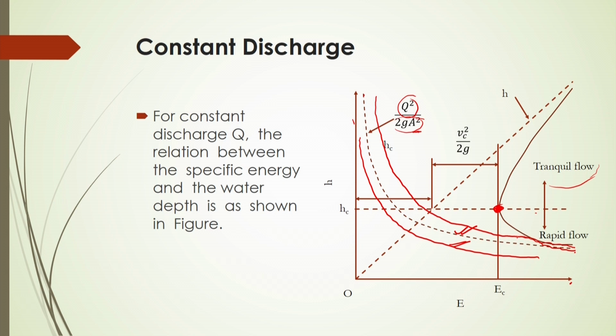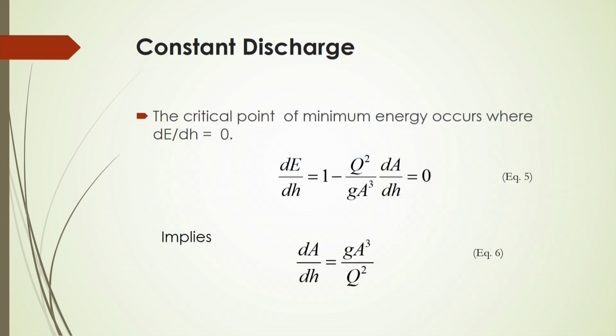Also, if corrosive fluids are flowing through the channel, then there will be corrosion or erosion of the wall surface. So, you have to avoid those conditions by obtaining this critical energy condition, and the water depth to be maintained in the channel. From this critical condition you will be able to find that out. Now, we will see what the numerical value for the critical water depth in the channel is. We will be calculating it subsequently.